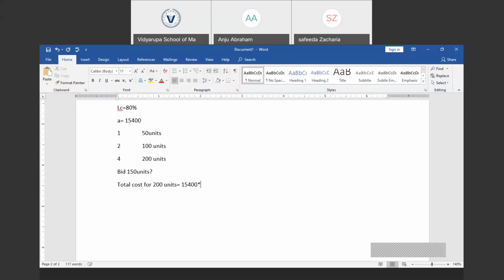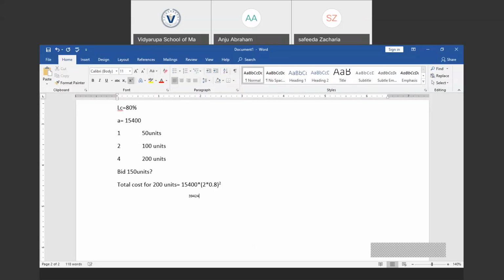Into, what is LC? LC is 80%, raised to the number of doublings. When 1 becomes 2 is the first doubling, when 2 becomes 4, the number of doublings is 2. So the answer would be 2 into 0.8, which is 1.6. Then 1.6 to the power of 2 would be 2.56, into 15,400 would be